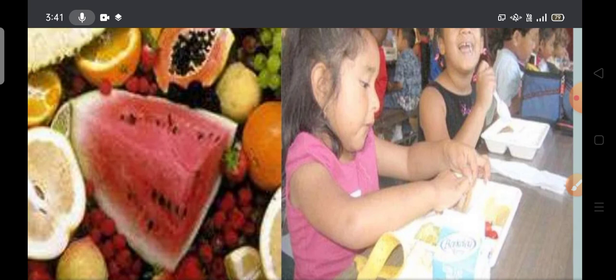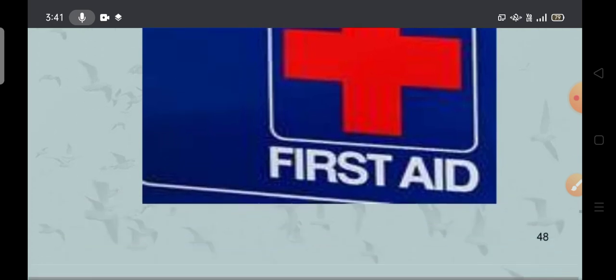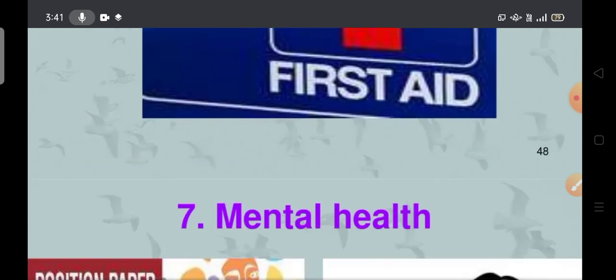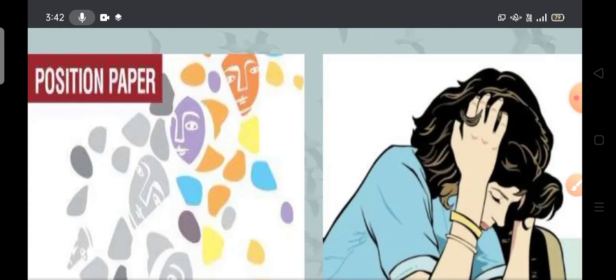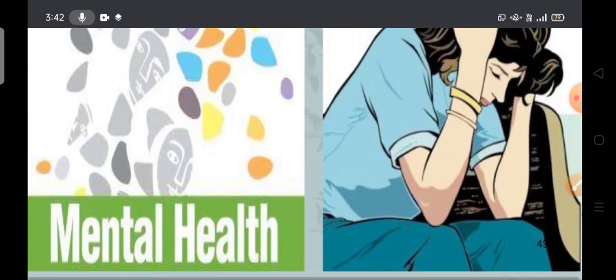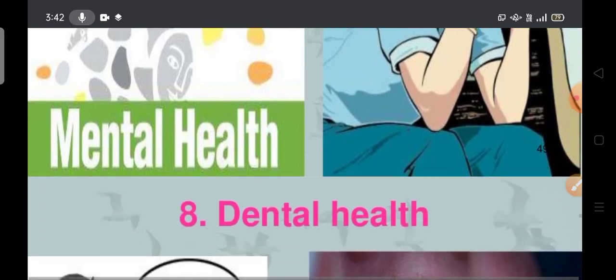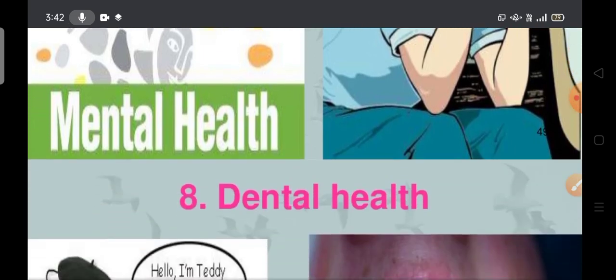Okay, first aid and emergency care. Every school management committee has to maintain the first aid kit box. With the help of the first aid kit box, if the child gets any injury, any cuts and wounds, they can get the proper treatment. Mental health: avoid a stressful life by conducting recreational activities, indoor and outdoor games. They can stress out their feelings and all.